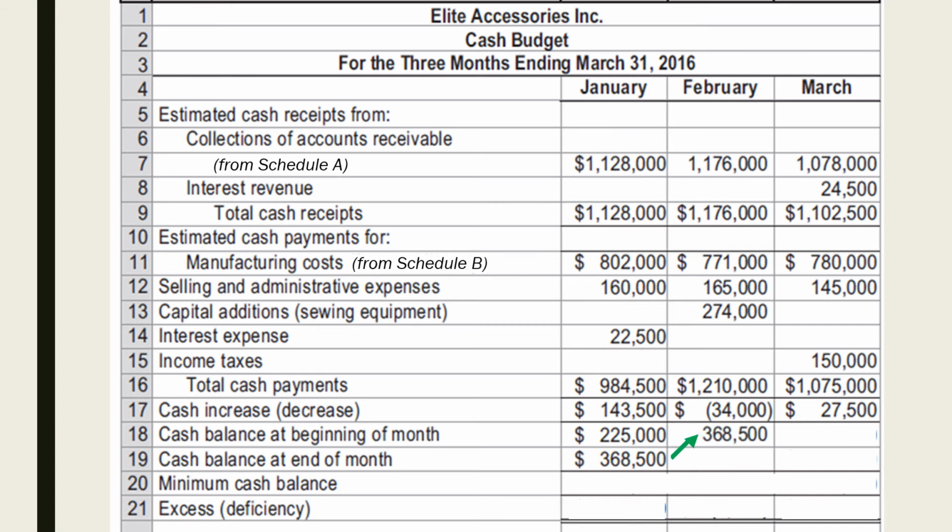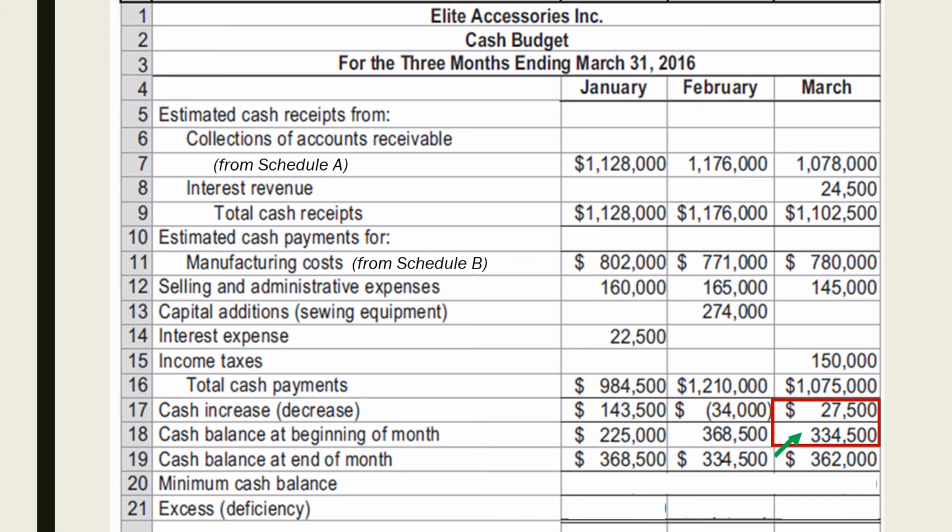So in February, the ending cash balance would be $334,500. This will be then the beginning cash balance for the month of March. Adding the cash increase in March and the beginning balance will result to an ending balance of $362,000.